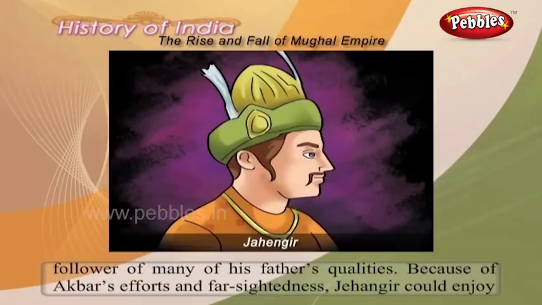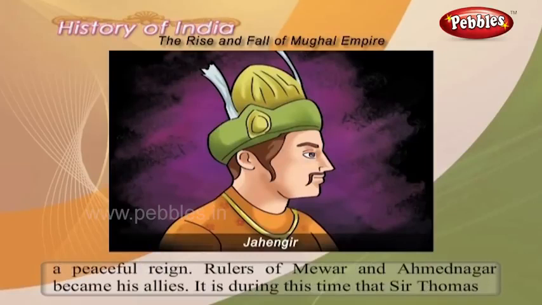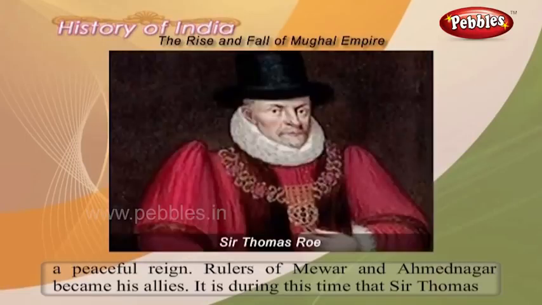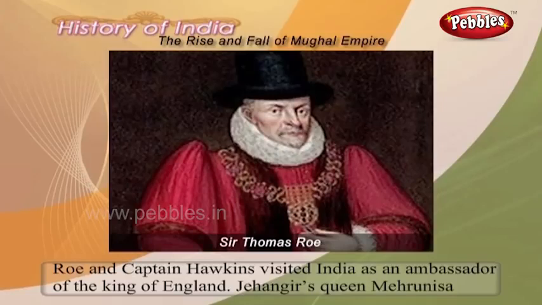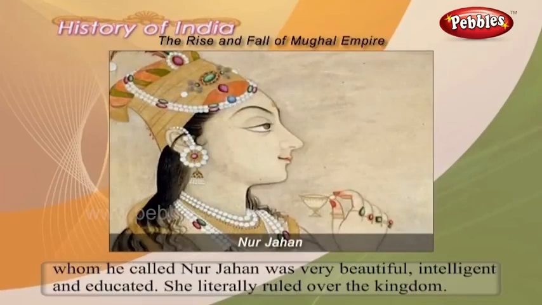Because of Akbar's efforts and far-sightedness, Jahangir could enjoy a peaceful reign. Rulers of Mewar and Ahmednagar became his allies. It is during this time that Sir Thomas Roe and Captain Hawkins visited India as ambassadors of the King of England. Jahangir's queen Meherunissa, whom he called Nur Jahan, was very beautiful, intelligent and educated.